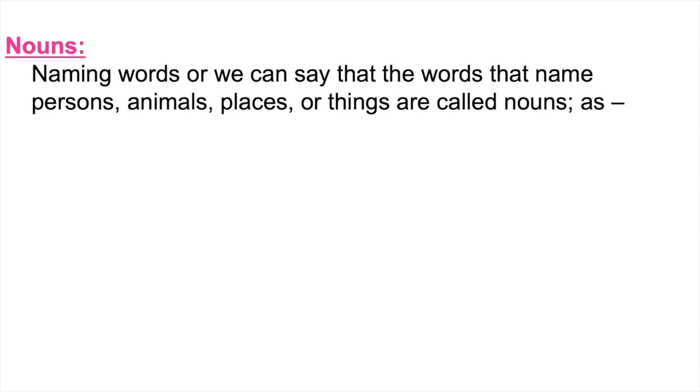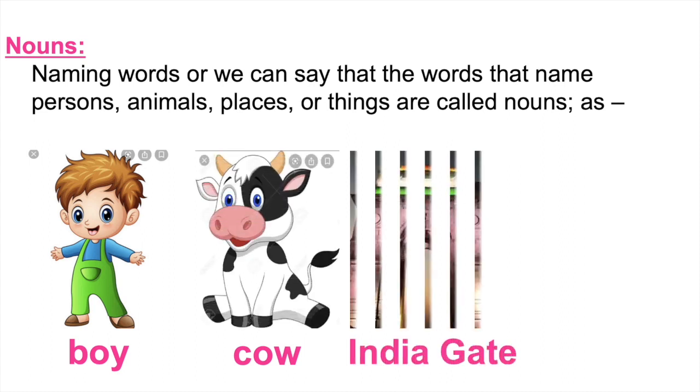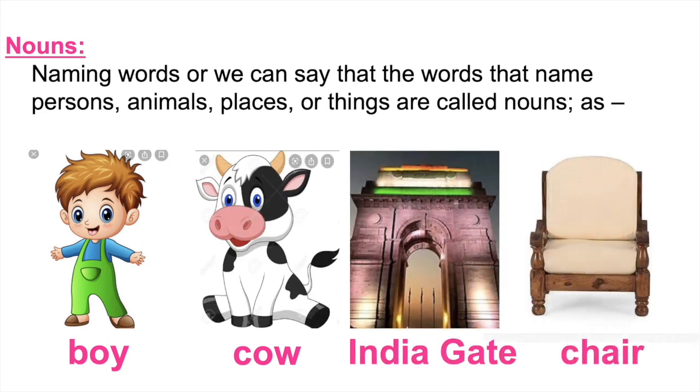Nouns. We know that naming words, or we can say that the words that name persons, animals, places or things are called nouns, as boy, cow, India Gate, chair. Boy is a person, cow is an animal, India Gate is a place, chair is a thing.